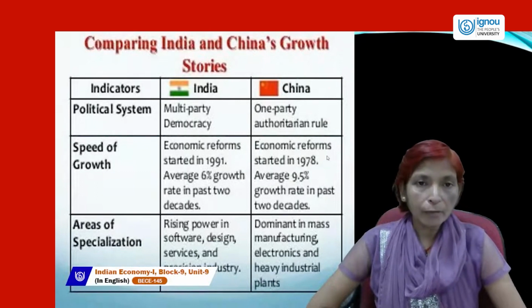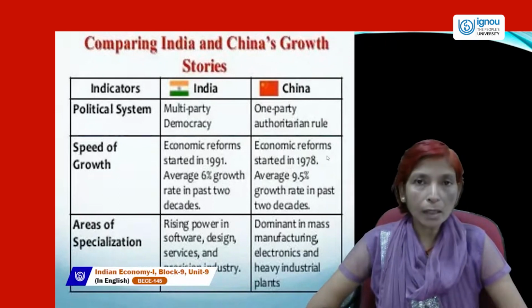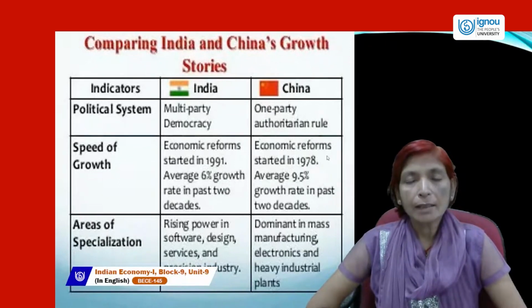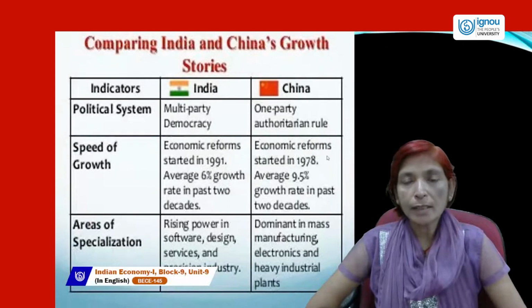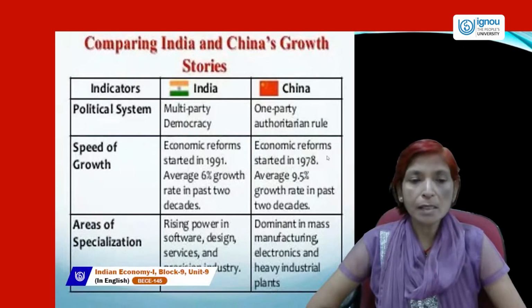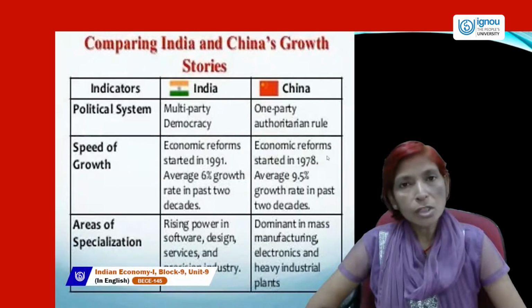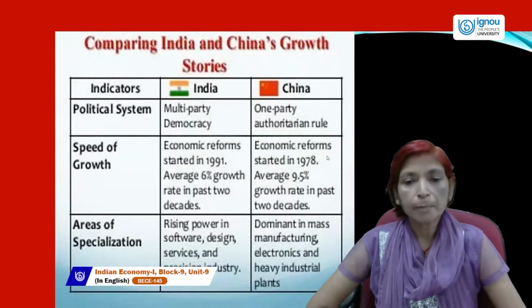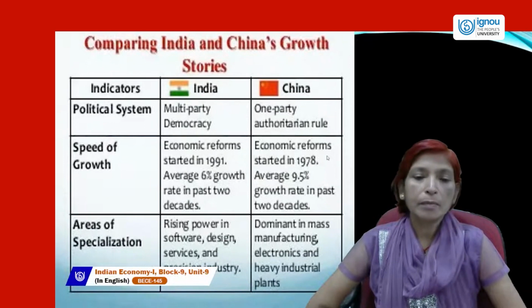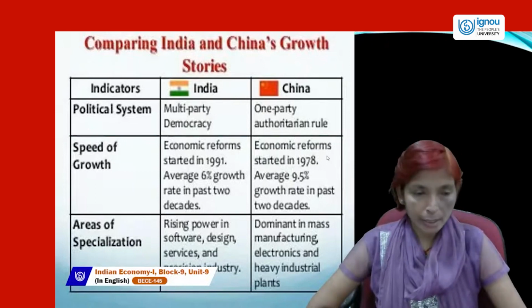If we compare the speed of growth between India and China, then India's economic reform started in 1991, but in China, economic reform started in 1978. India's average growth rate is 6% in the past 2 decades, but in China, the average growth rate is 9.5% in the past 2 decades. It means China's growth rate during the last 2 decades was higher than India's growth rate.